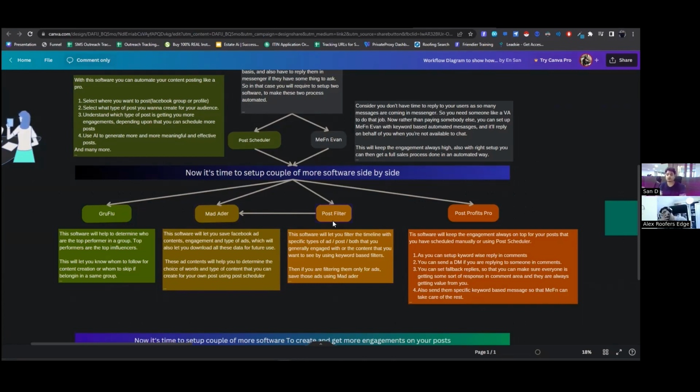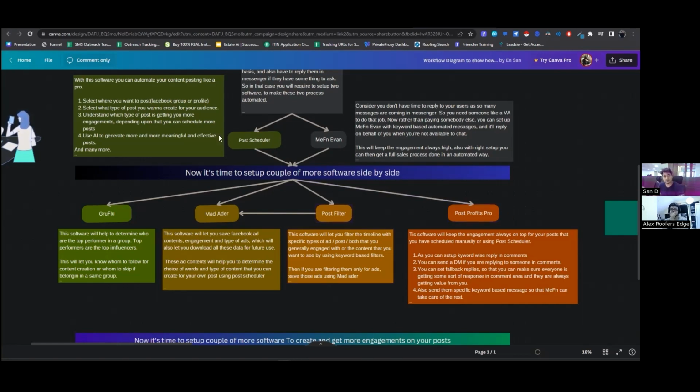You can even use Post Filter to filter the timeline with specific keywords, so that you can understand, okay, maybe with Friend Connector, there are friends of yours who are also selling the same software, right? So you can search with that keyword and it will filter out all the posts containing that text, whoever has given that text in their content. So you can see them and understand, okay, these are the people who are posting the same content, and here are the content structure and type, how they are giving it, and then you can move forward with copying them or maybe making a better version of it, right? So that is what you get from Post Filter.